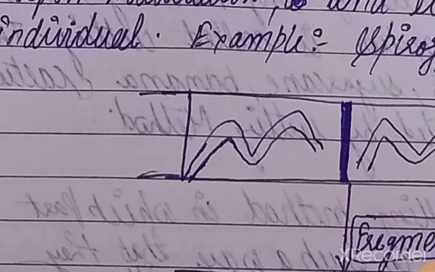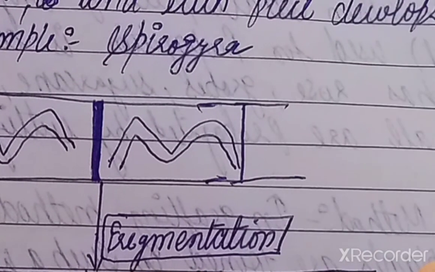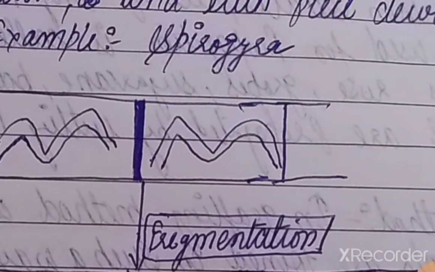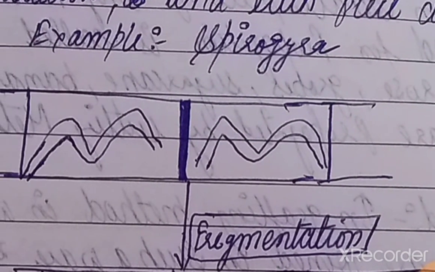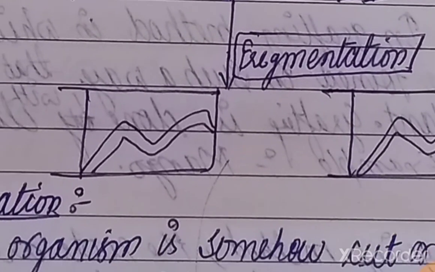But here we discuss lower organisms, in which only planaria has the capability to regenerate from any part of its body, either head, trunk, or neck. If the planaria body is broken into many pieces, each piece grows into a complete organism, and the part that was cut regenerates again.